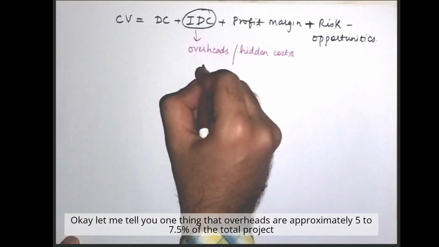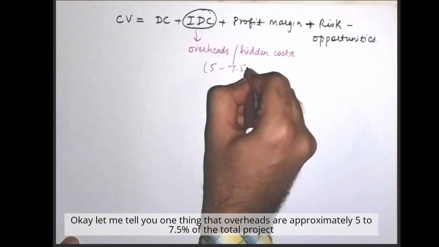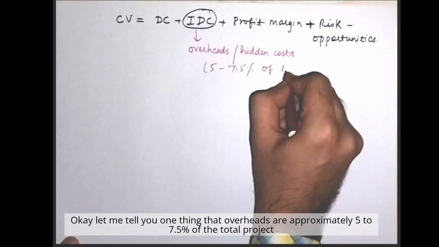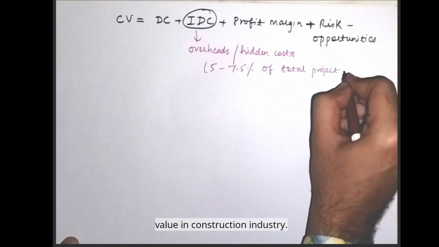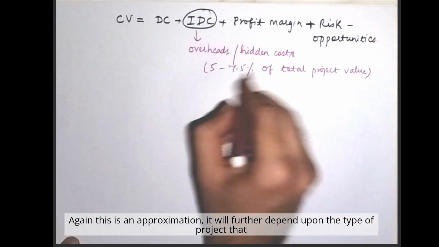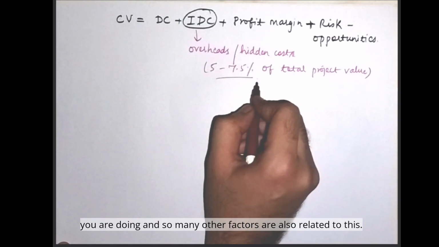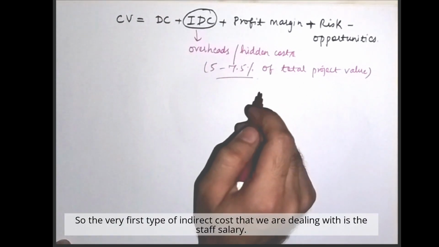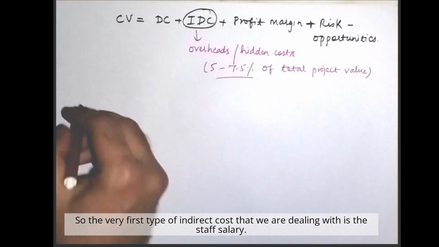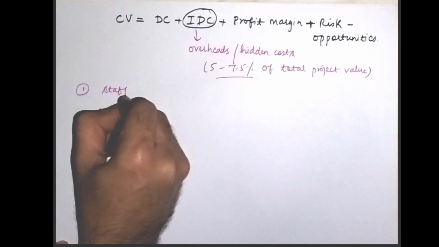Let me tell you one thing, that overheads are approximately 5 to 7.5% of the total project value in the construction industry. Again, this is an approximation. It will further depend upon the type of project that you are doing, and so many other factors are also related to this. So the very first type of indirect cost that we are dealing with is the staff salary.